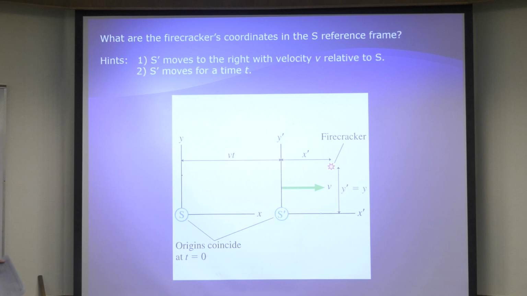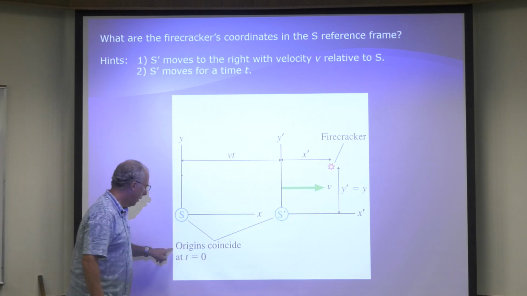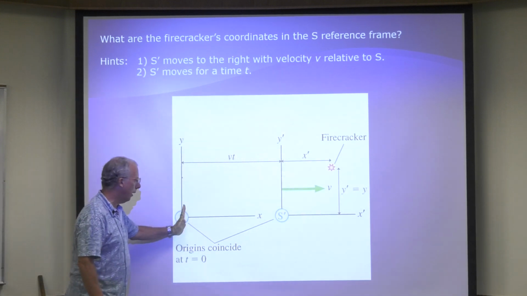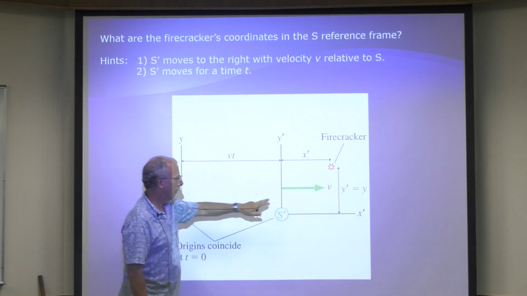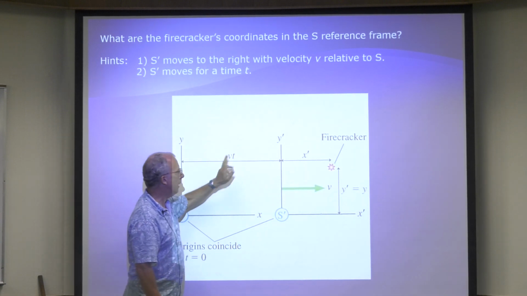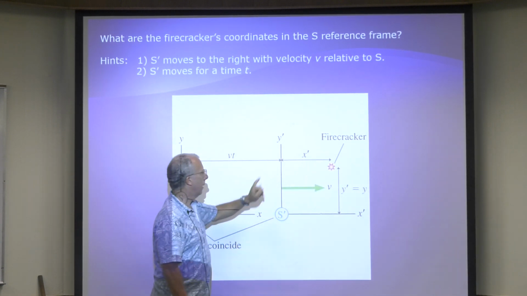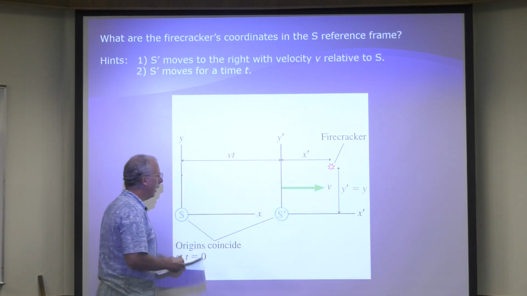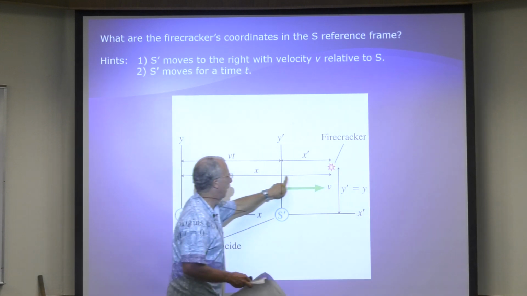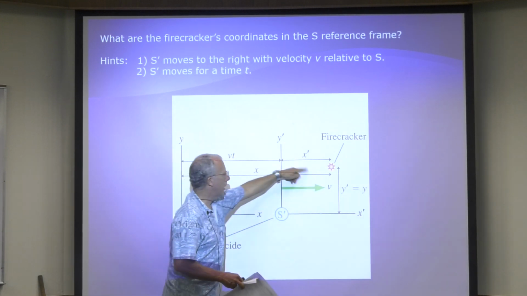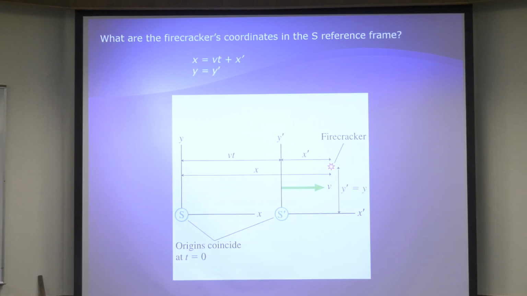Okay, so remember, the origins coincide at t equals 0, so they're both here. Then S prime starts moving. It gets this far with velocity v after time t. So this is vt, this is x prime, so this is x. So you just look at it, right? So x equals vt plus x prime. All right, so x equals vt plus x prime. And again, the y's are the same because the motion is in the x direction.